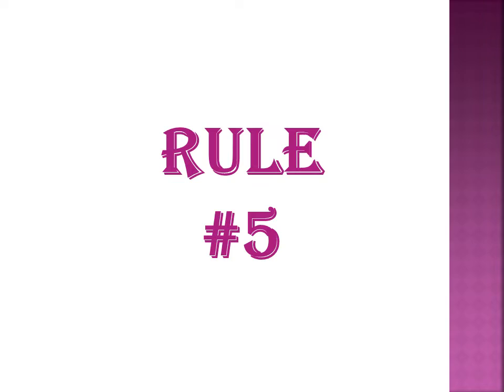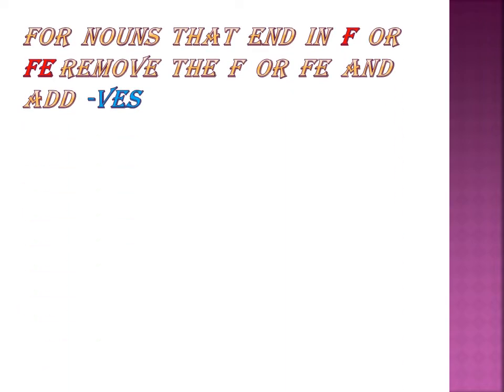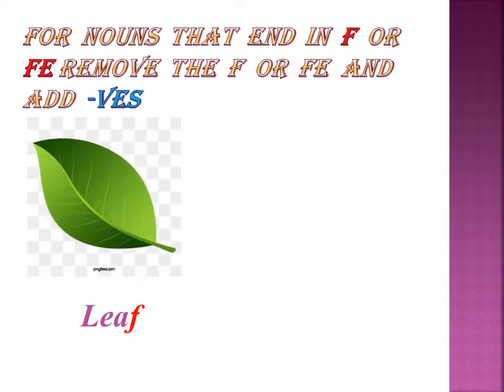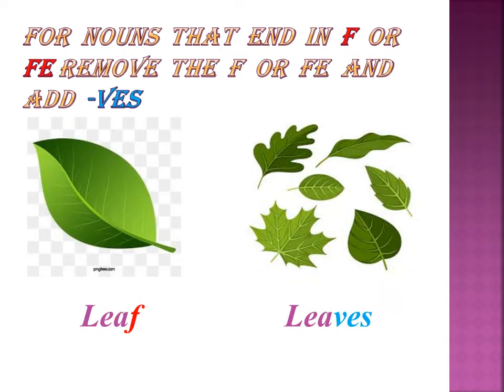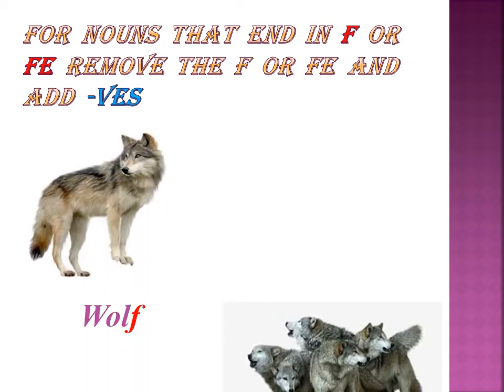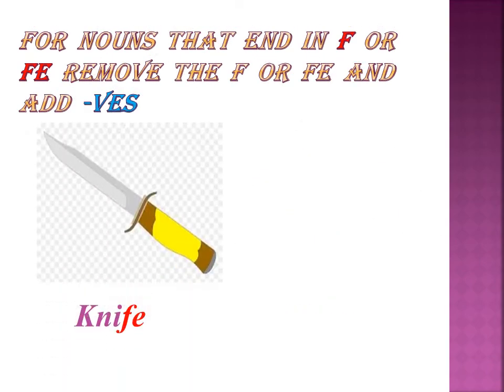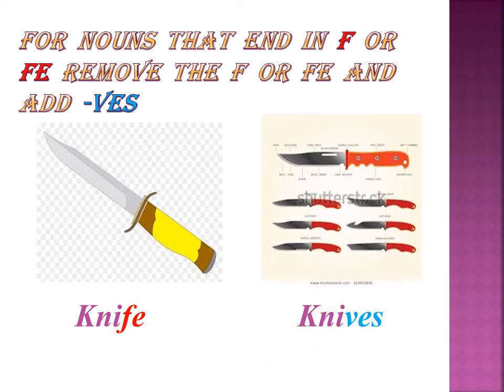Rule number 5. For nouns that end in f or fe, remove the f or fe and add ves. For example, leaf. Here the last letter is f, so we are removing the f and adding ves to its plural form. Leaves. Wolf, wolves. Knife, knives. These are all the examples for the nouns that end in f or fe. We are removing the f or fe and adding ves to its plural form.